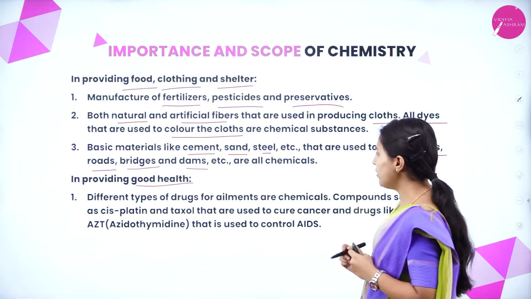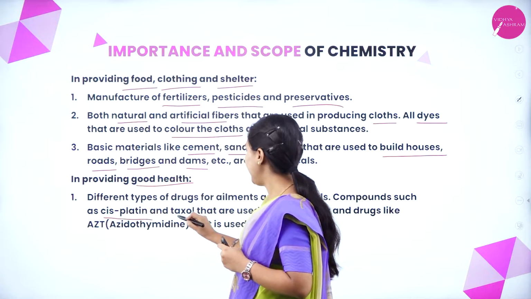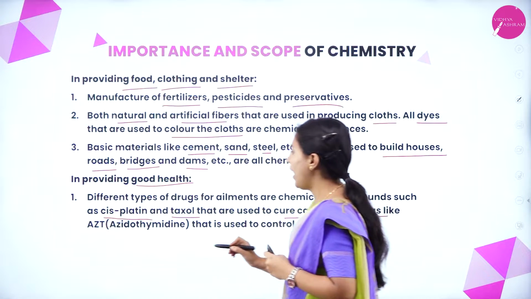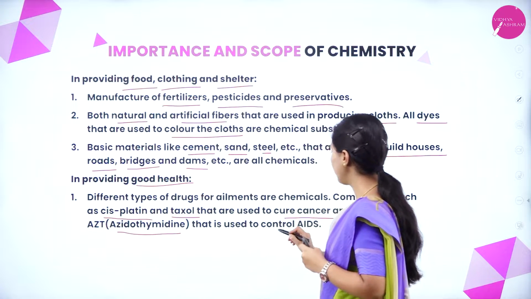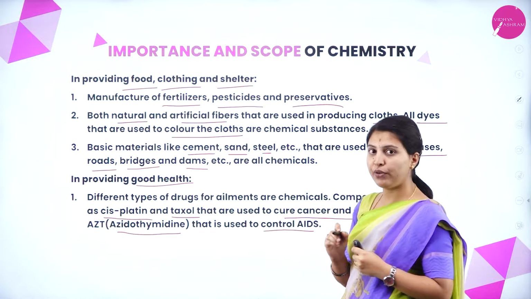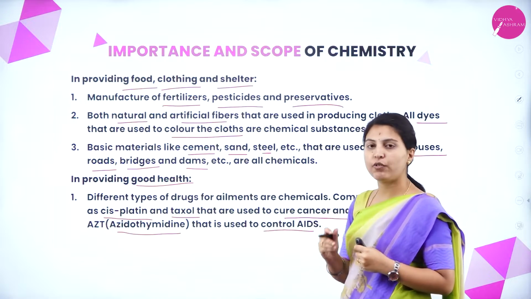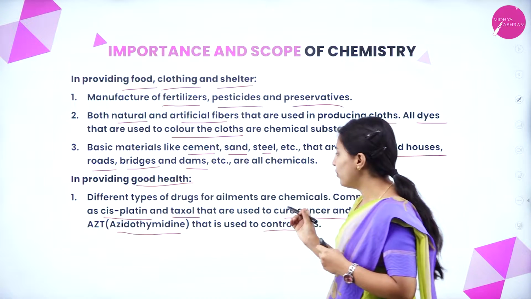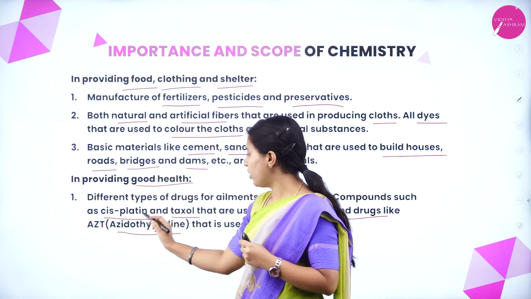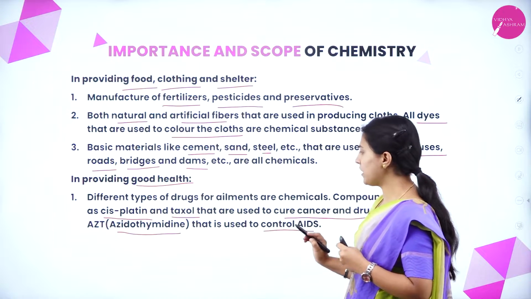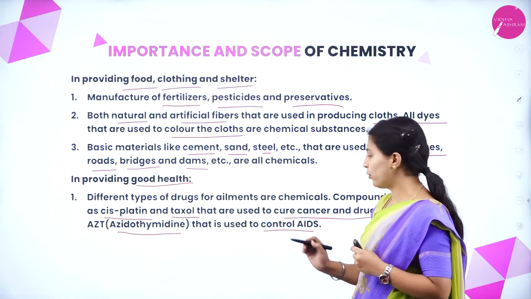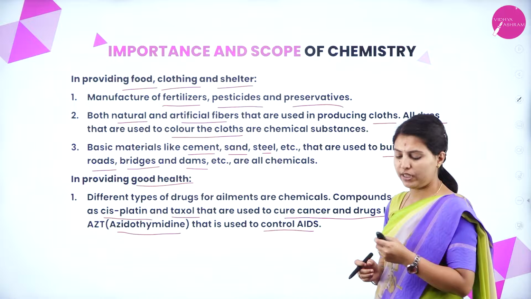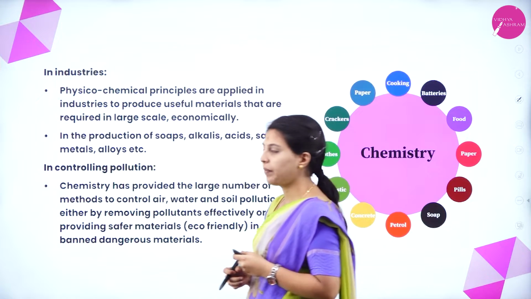Like that, compounds such as cisplatin and Taxol are used to cure cancer, and drugs like azithromycin are used to control AIDS. Before, for cancer and AIDS, there was no treatment at all, but now medicines called cisplatin and taxol to cure cancer and azithromycin to control AIDS have been invented.